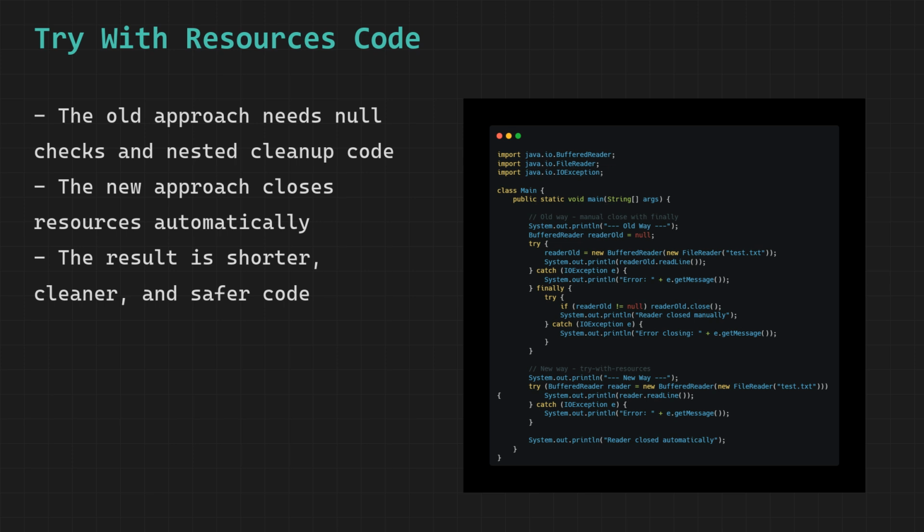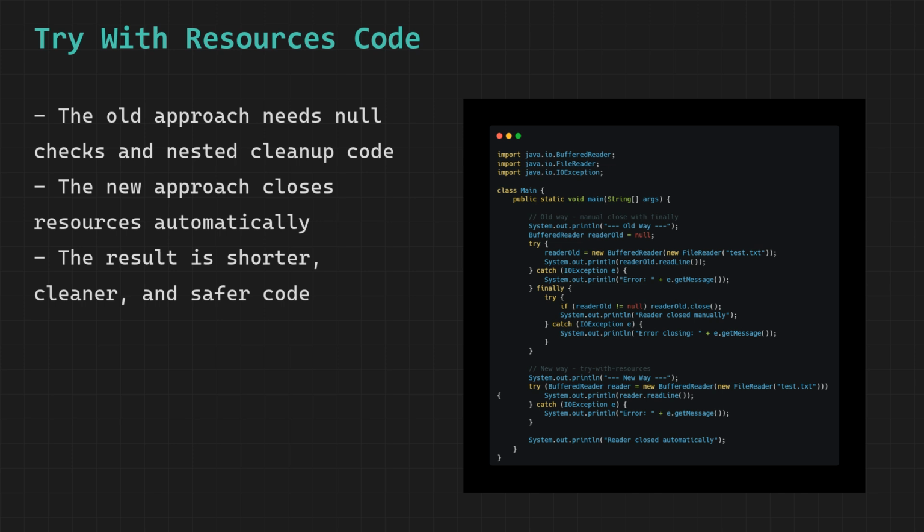The final output for the old way is "error test.txt, no such file or directory", followed by "reader closed manually". The final output for the new way is "error test.txt, no such file or directory", followed by "reader closed automatically". Both blocks do the same job. Both catch the same exception. Both close the resource. But the difference in code complexity is enormous.